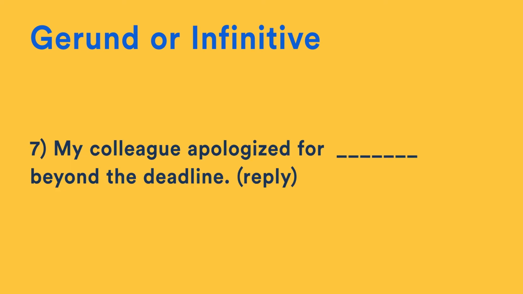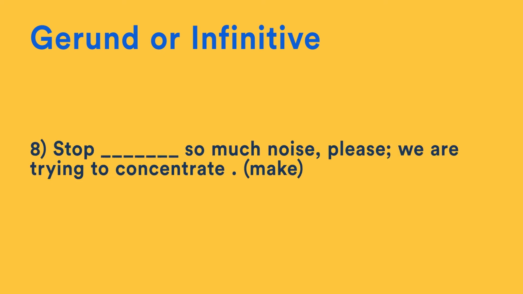Number 7. My colleague apologised for beyond the deadline. And the verb we're going to use is reply. The solution is my colleague apologised for replying beyond the deadline. To apologise for doing something. This takes a gerund.